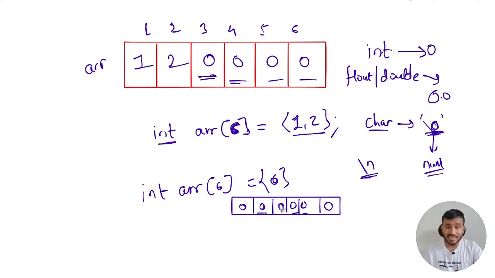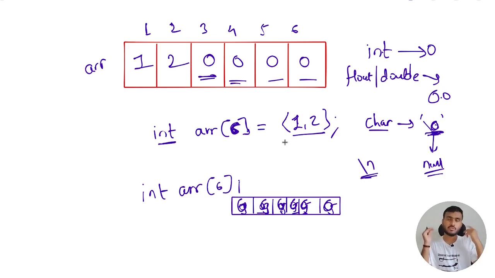But if you don't give any initializer, you just declare the array, then in that case what is going to happen? In that case the array is going to have garbage values, some random values. In that case you can't say that the array will be initialized with all zeros. It is not going to happen. This happens only when you pass the initializer list, or only when you initialize the array. If you don't initialize the array, if you just declare it, then it is going to have garbage values.